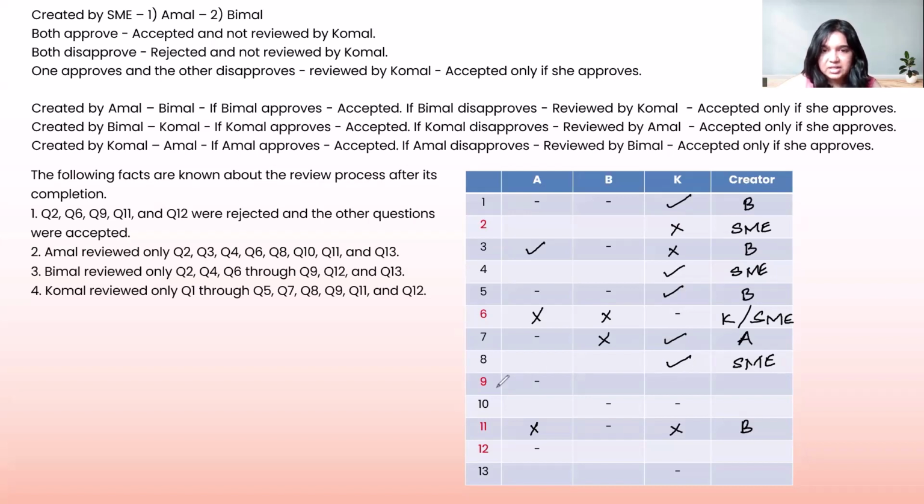Let's take a look at the 9th one now. Once again, this is a blank. That means this must have been created by A itself. And now we need to look at whether these both are rejects or accepts or how. 9 has been a rejected question, but Bimal has not rejected it. So Bimal has disapproved and the question has gone to Komal. And then Komal has also disapproved the question.